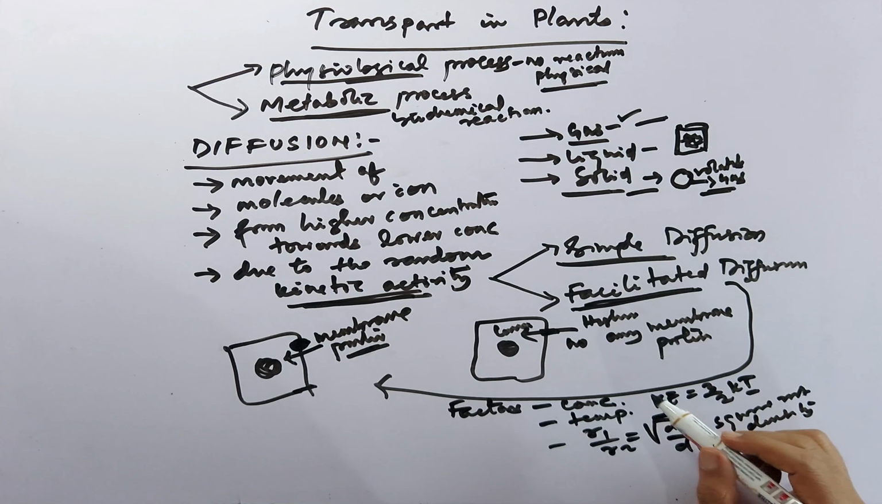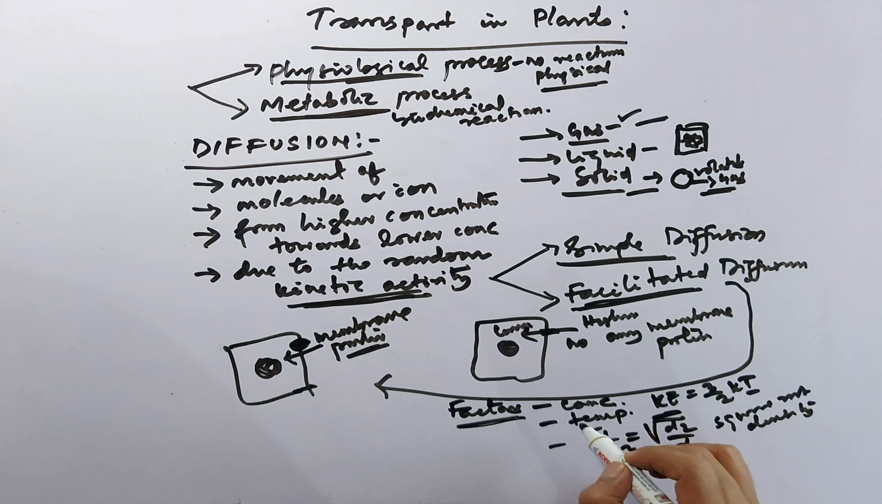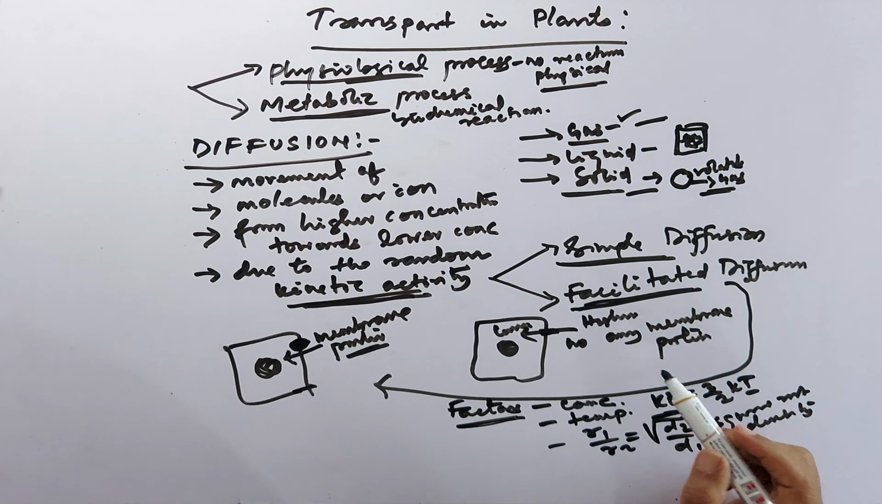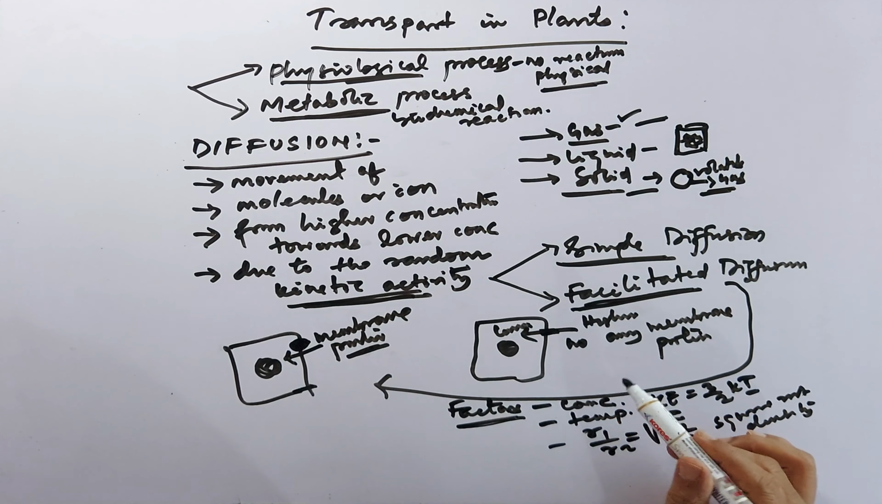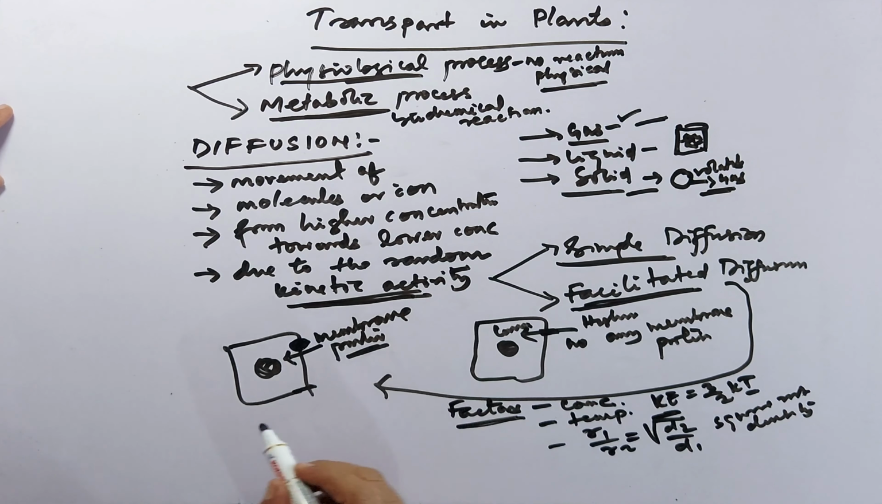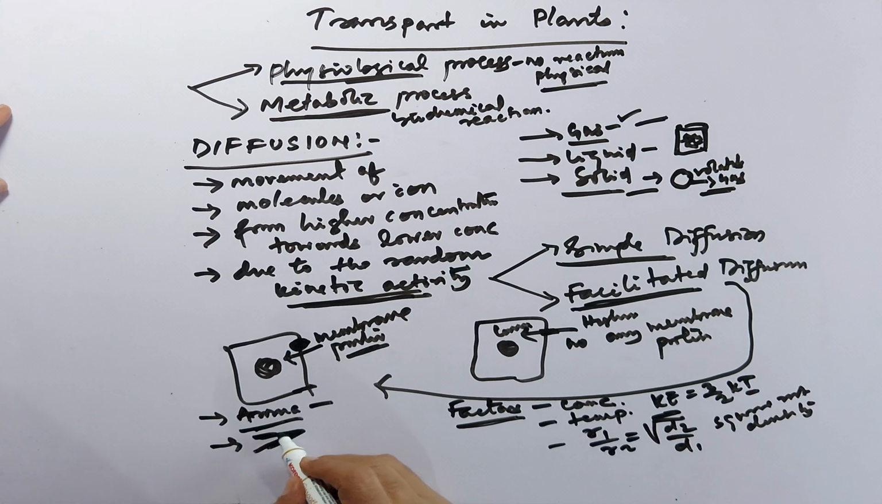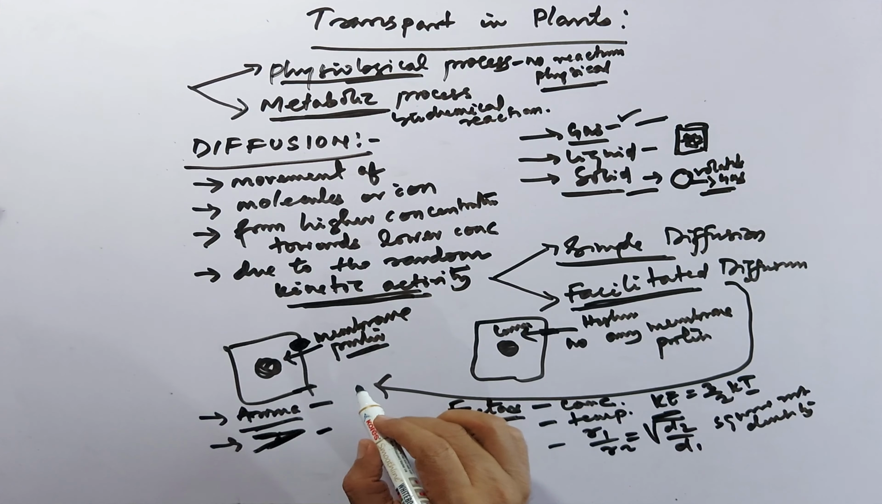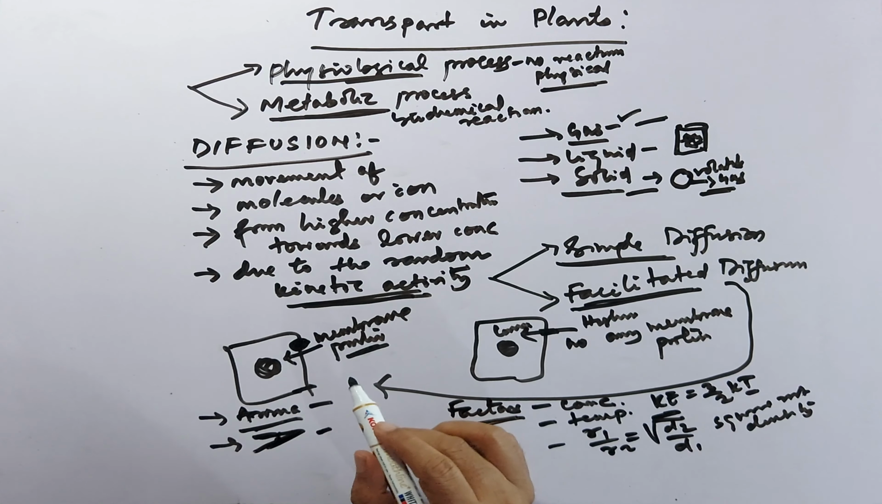These are the factors which affect the rate of diffusion, and diffusion is a very important characteristic in plants. For example, the aroma of flowers diffuses, and at the time of absorption of minerals and water, diffusion occurs. Diffusion is a very important physiological process in plants.